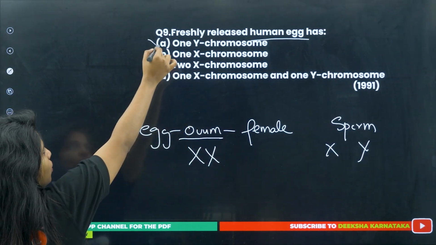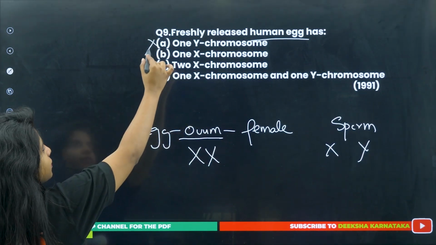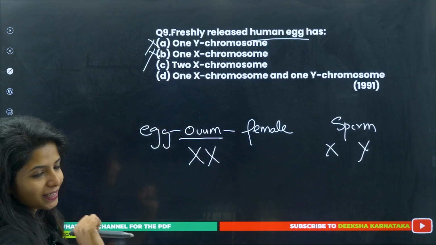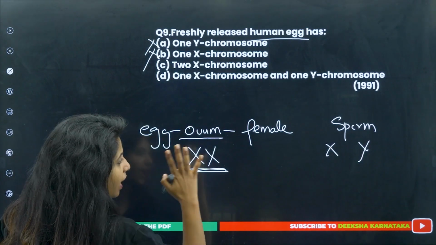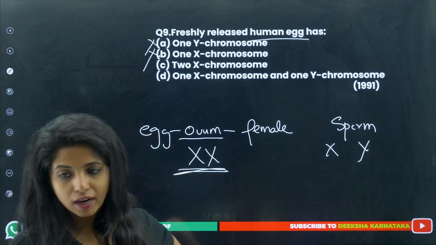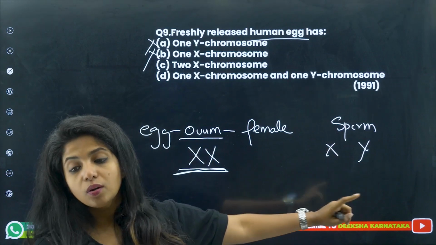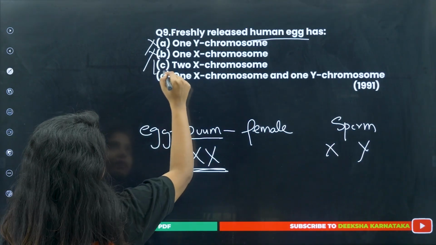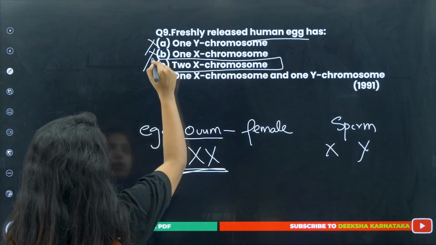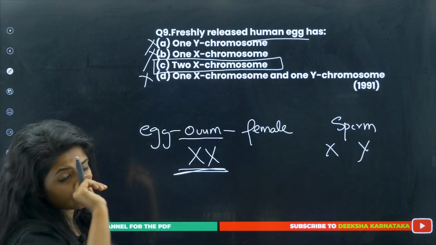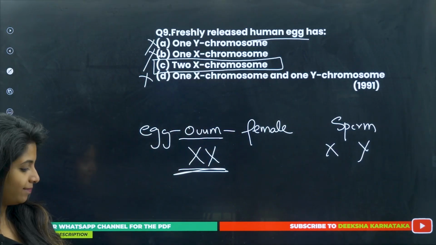So you tell me what is the correct option. 1 Y chromosome, 1 X chromosome, 2 X chromosome. Yeah, this is the correct answer. The females will always have 2 X chromosome, whereas the males will have 1 X and 1 Y. Again, this is an easy question, my children. I think that you got it correct. This came in the year 1991.